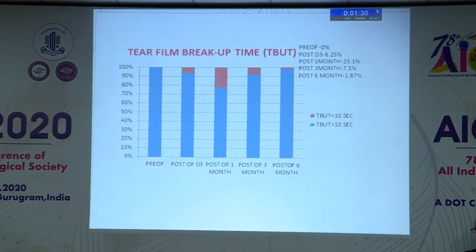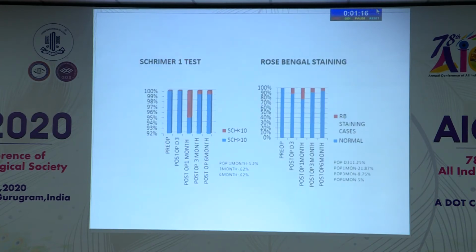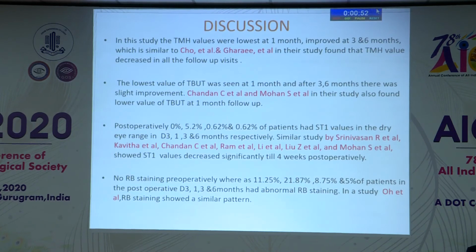Now the tear film breakup time with values less than 10 seconds was observed in 6.25% of cases on post-op day 3, 23.1% at post-op 1 month, 7.5% at 3 months, and 1.87% at 6 months. Schirmer test 1 values less than 10 millimeters were observed in 5.2% of cases at 1 month, 0.62% at 3 months, and 0.62% at 6 months. Rose bengal stain was positive in 21.87% at post-op 1 month, 8.75% at 3 months, and 5% at 6 months.